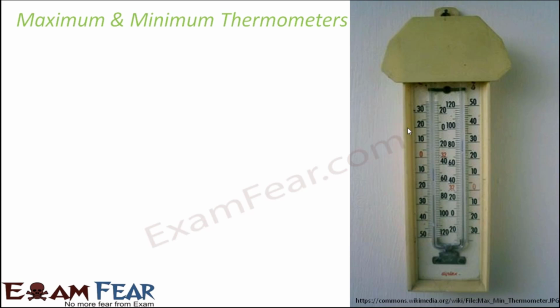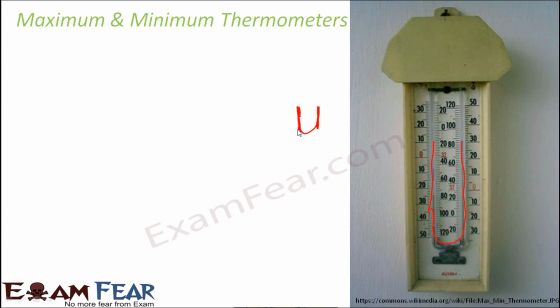So here you can see the picture more clearly that it has got a U-shaped glass tube. So if you see, this is the U-shaped glass tube. It is in the shape of the English alphabet U, right? And in this U-shaped glass tube, on both the sides, you have two separate temperature scales along each arm of the U. So if this is your U, this is one temperature scale and this is another temperature scale.